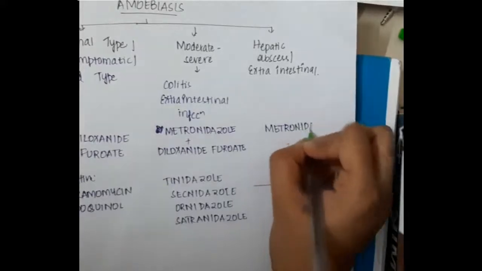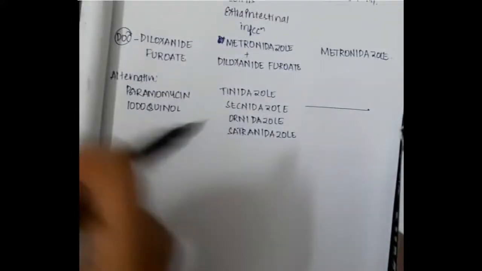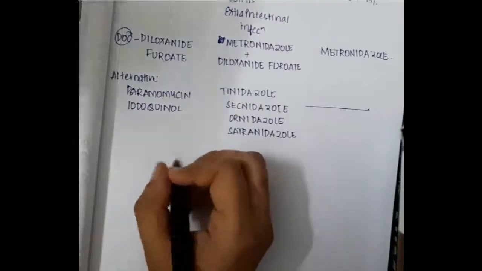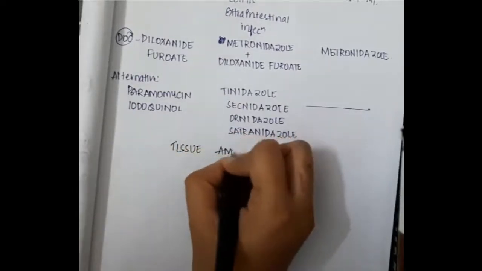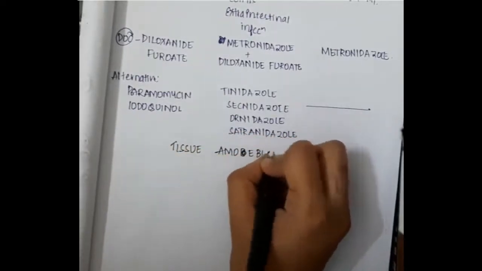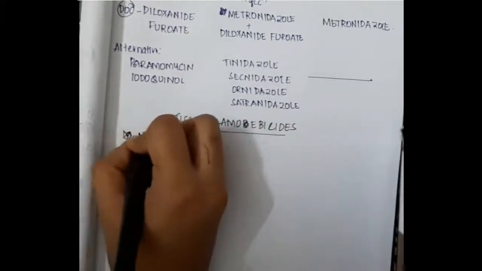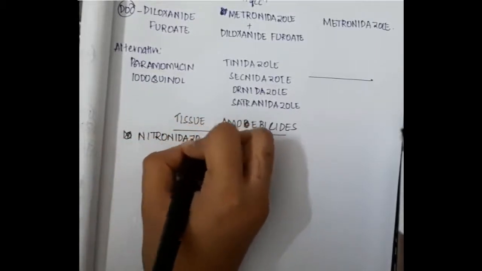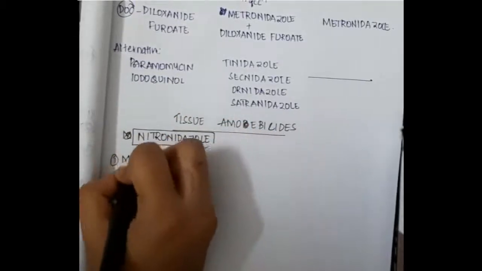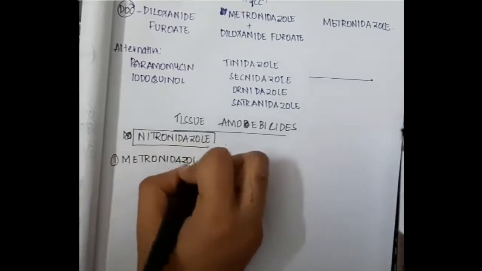Then the drug of choice for hepatic abscess or extraintestinal amoebiasis is metronidazole, whereas the alternatives for hepatic abscess or extraintestinal amoebiasis are tinidazole, secnidazole, ornidazole and satranidazole. So first we will learn about the tissue amoebicides. In the tissue amoebicides, first we will learn about the nitroimidazole derivatives, which is metronidazole. We will learn about metronidazole.